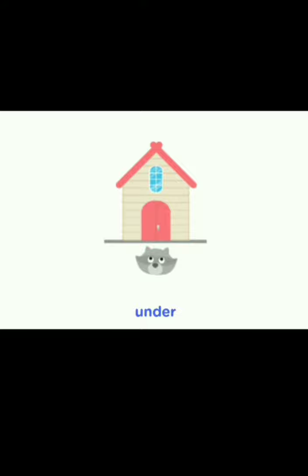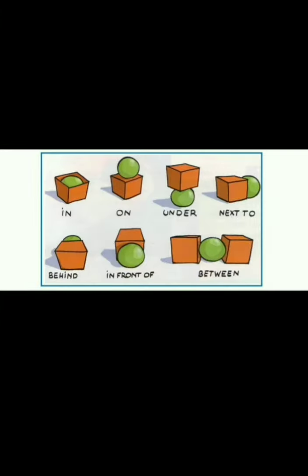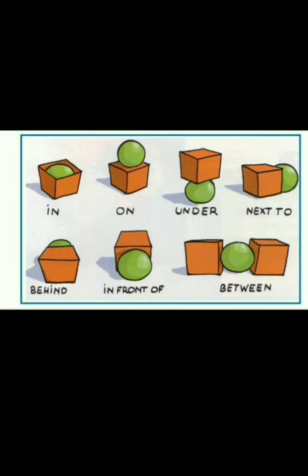Look at this picture. Where is the cat? The cat is under the house. Under tells us where the cat is. Here, under is a preposition. Some more examples. Look at this picture. Where is the ball? It is in the box. Next one. It is on the box. Next one, the ball is under the box.